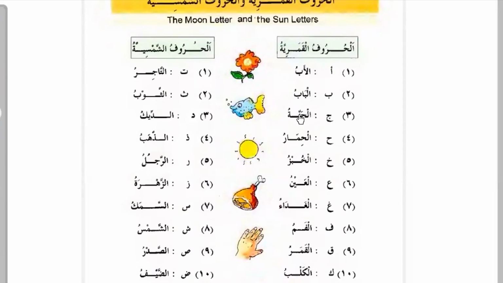Al-Jannatu, the garden. Al-Himaru, the donkey. Al-Khubzu, the bread. So you see al-khubzu in all the conditions here. Throughout here, the lam will be out.